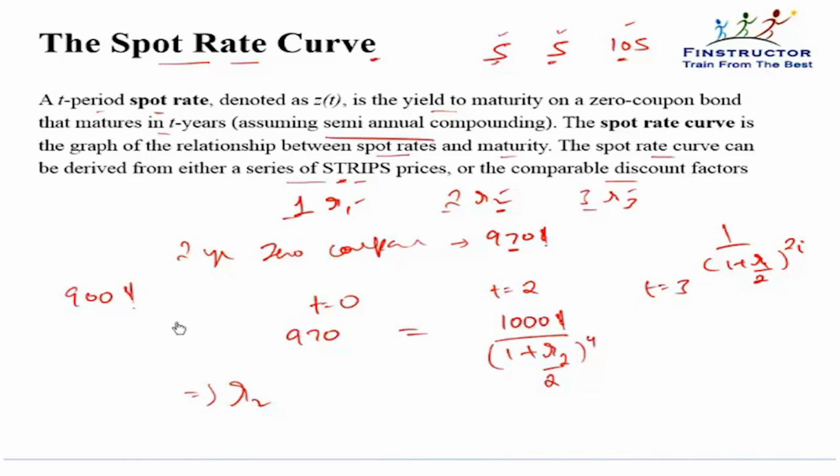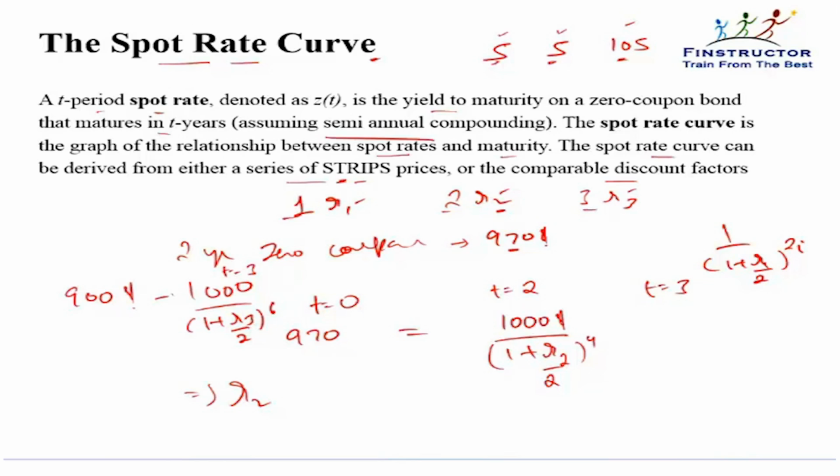Very easy, because $1,000 is what this bond is going to give me at t equal to 3. And the present value of this should be 1000 upon 1 plus R3 by 2 to the power 6. The present value is given to be 900 because it is trading in the market. So can I derive R3 from this calculation?